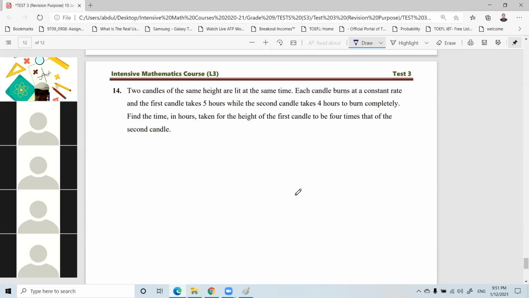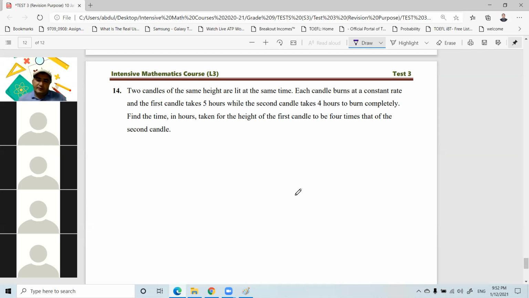Teacher, can you give a clue? The clue is, Arad, draw a picture. Draw 2 candles and label them. After T hours, let's say the first candle, the second one after T hours. The question says find the time in hours taken for the height of the first candle to be 4 times that of the second candle. Anyway, guys, let's solve this together because we don't have much time, and maybe later you can try again yourself.